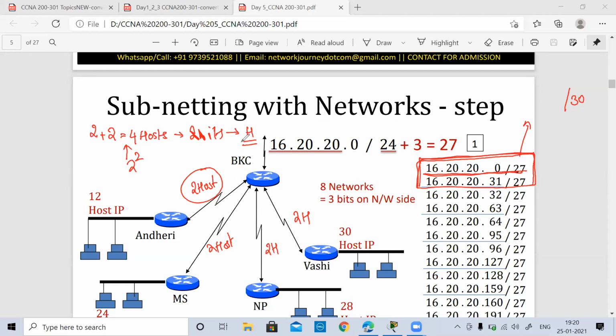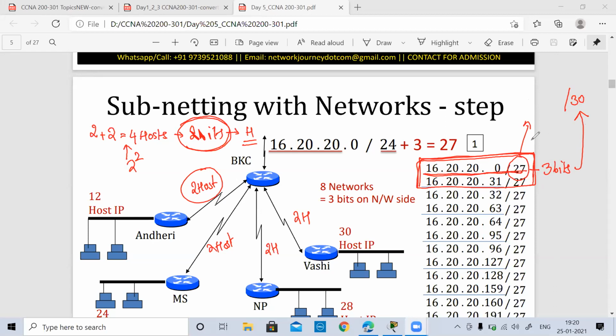I'm designing it from the host perspective, and I understood there is a requirement of only 2 bits. So from the given slash 27, I added 3 bits on the network side so that I can get slash 30. How many networks will I be able to design with this subnet?